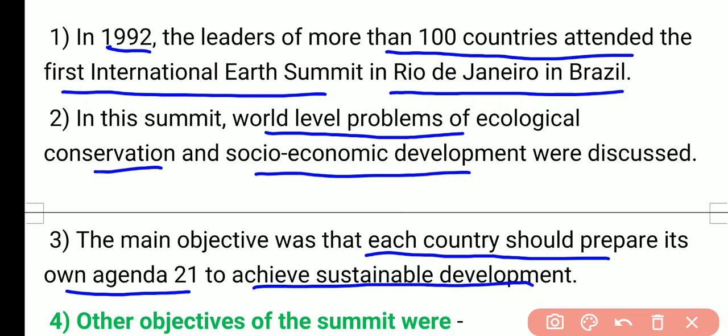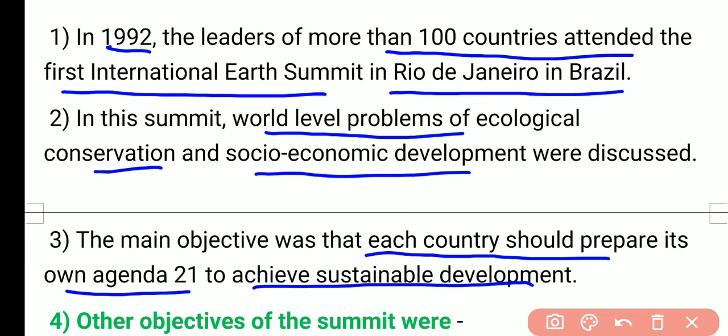It means the first Earth Summit was held at Rio de Janeiro in Brazil in June 1992. The main focus of that summit was to discuss the issues of the world, such as population and pollution.